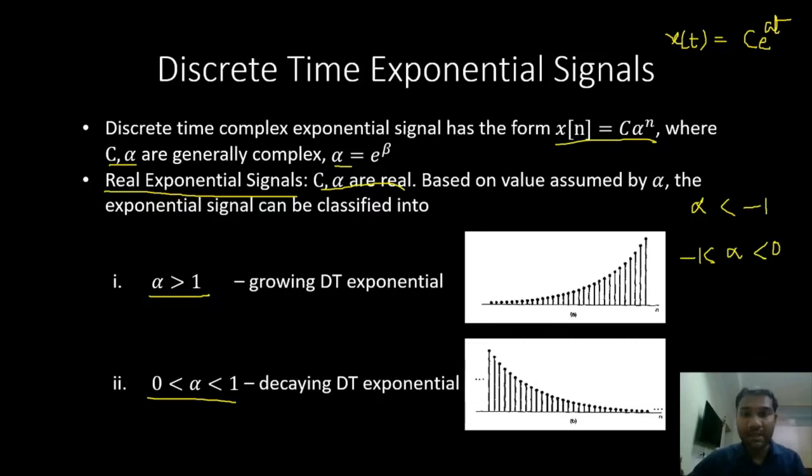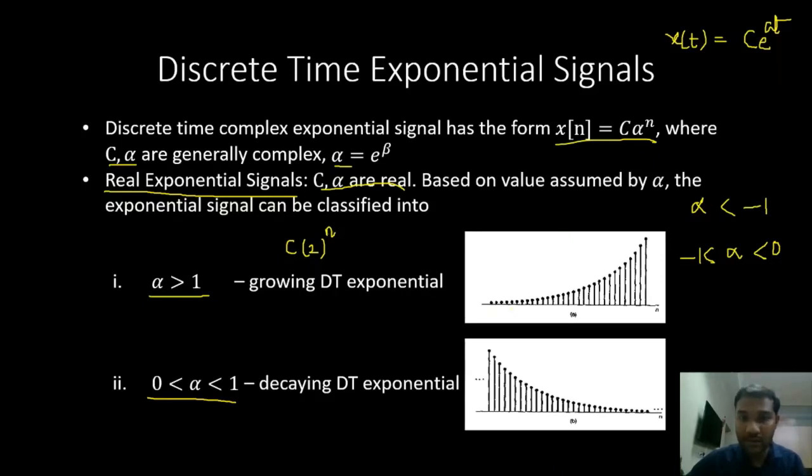When alpha is greater than 1, it becomes a growing exponential, right? So alpha greater than 1, it becomes C into some value assumed by alpha, which is greater than 1, whole power n. Let us assume just a value of 2. So 2, right? Based on the value of n, how will it change? When n is equal to 0, we have 2 power 0.